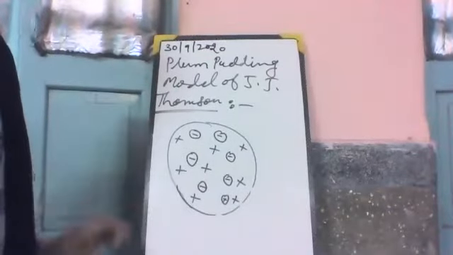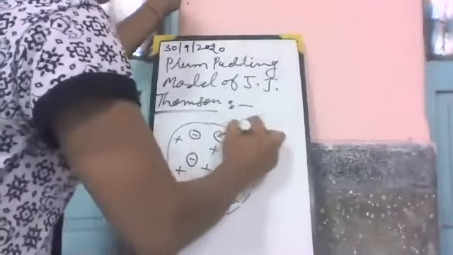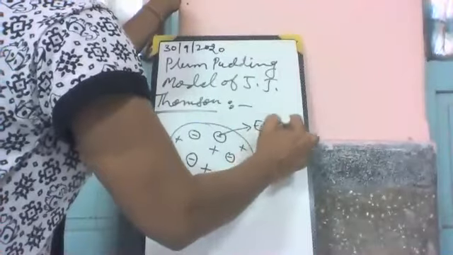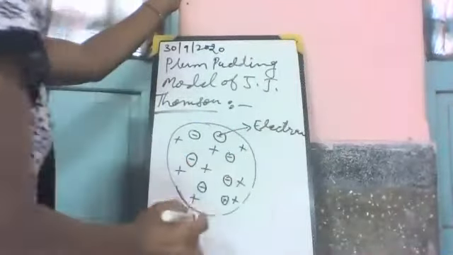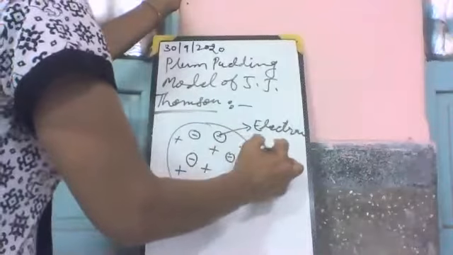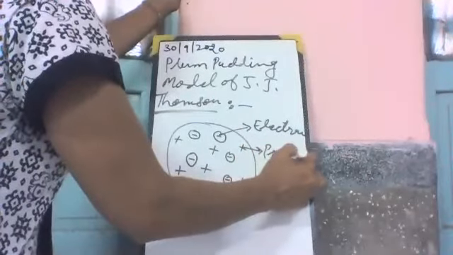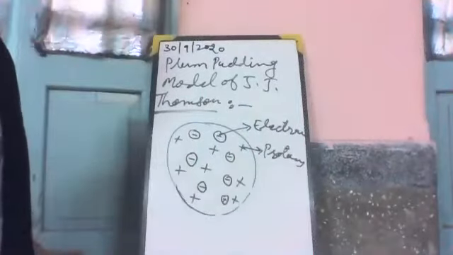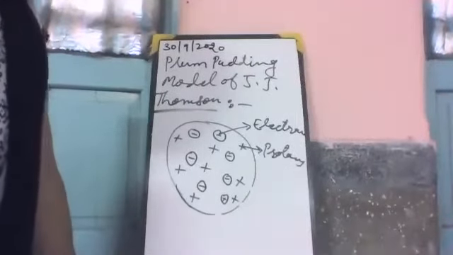This model is given by J.J. Thomson. These are the electrons, because electrons are negatively charged particles, and these are protons. Protons are positively charged particles.